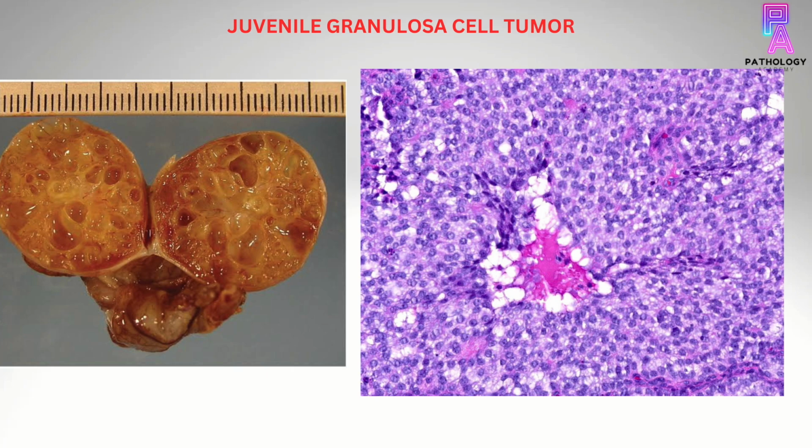Microscopically, diffuse nodular and follicular patterns are seen, and the cells have moderate to large amount of pale to eosinophilic cytoplasm, round to oval hyperchromatic nuclei, some of which contain nucleoli. Mitosis are common in contrast to adult granulosa cell tumor, and extensive hyalinization and prominent myxoid background may be seen. The IHC stains which are positive are FOXL2, SF1, and vimentin.